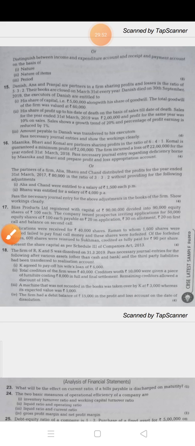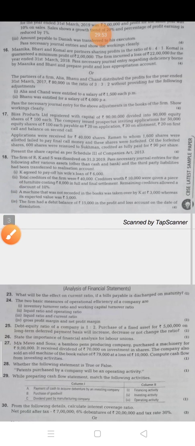Now question number 16B part. The partners of the firm Alia, Bhanu and Chand distributed the profit for the year ended 31st March 2017, 80,000, in the ratio of 3:3:2 without providing for the following adjustment.